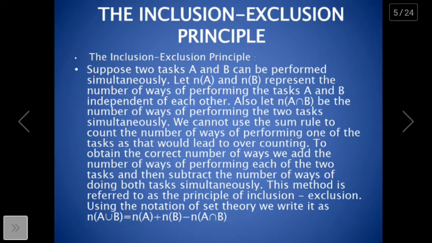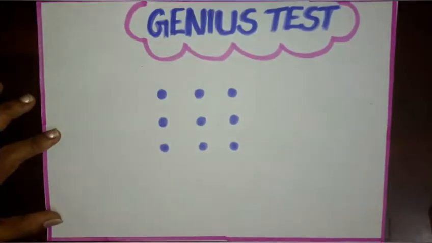This concept can be stated using the mathematical formula, that is n of A union B equals n of A plus n of B minus n of A intersection B. Math puzzle is a good exercise for your thinking skill. Now, I am going to test your thinking skill.